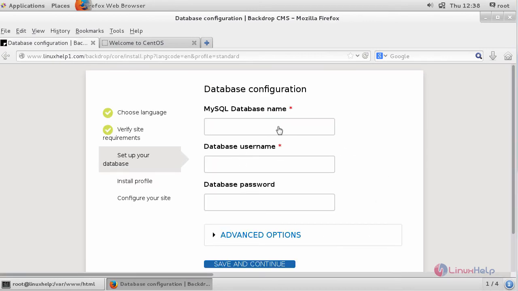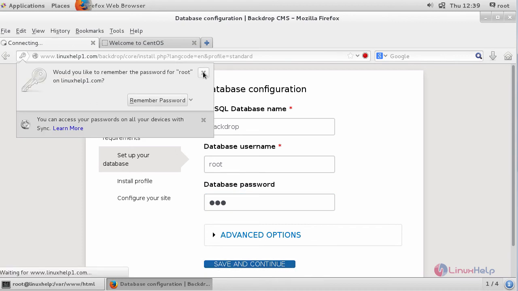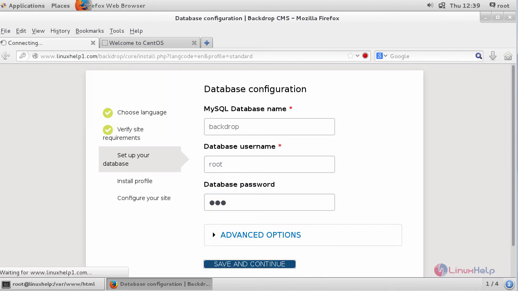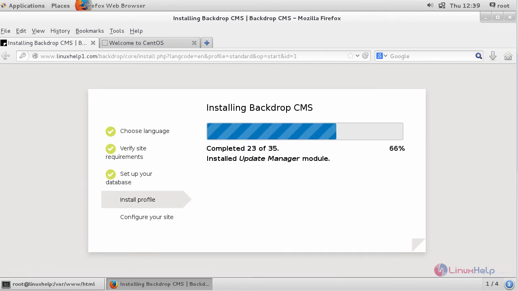And this is your database configuration. Enter your database credentials here: your database name, followed by its user and password. Installing your Backdrop CMS.